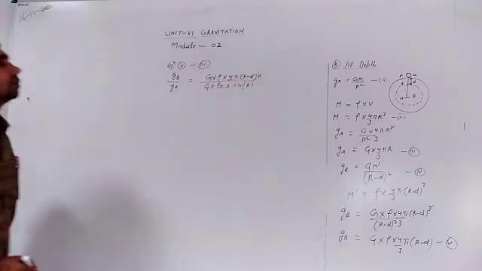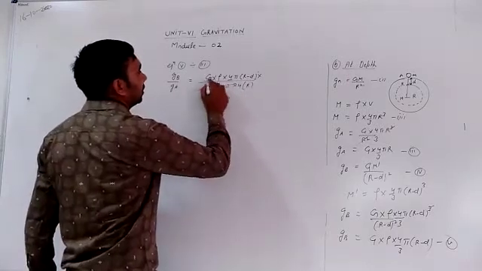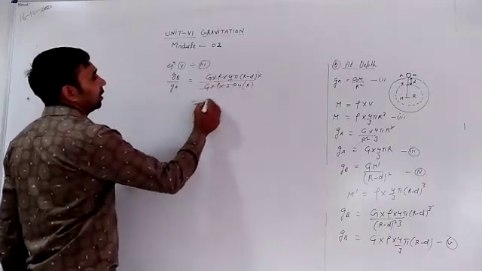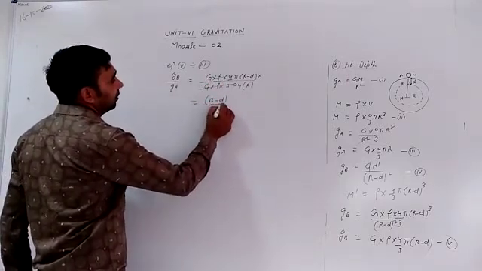Now these parameters cancel, we get (r minus d) divided by r.